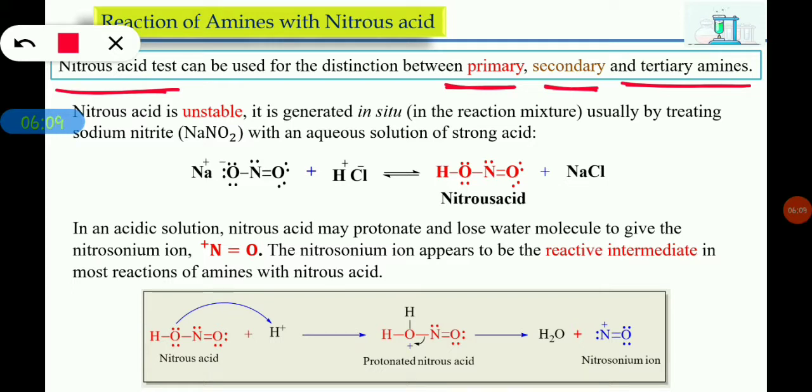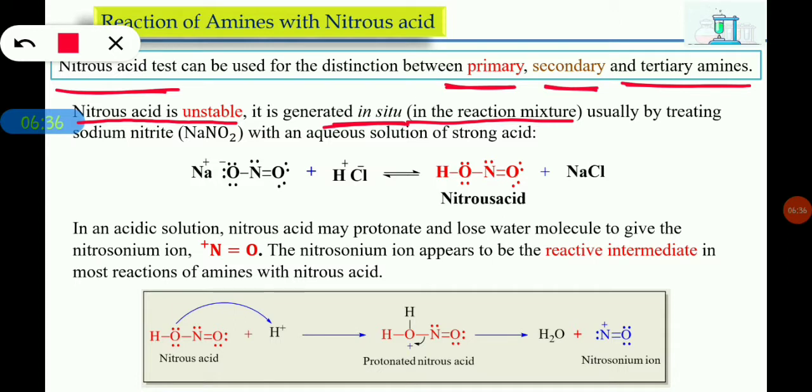One more important thing is that nitrous acid is quite unstable. It cannot be stored in the laboratory. But whenever it is required for the reaction, it can be prepared in the reaction mixture. That is what we call an in situ reaction. What is an in situ reaction? The reagent required for the reaction is prepared in the reaction mixture itself. That is what we call an in situ reaction.